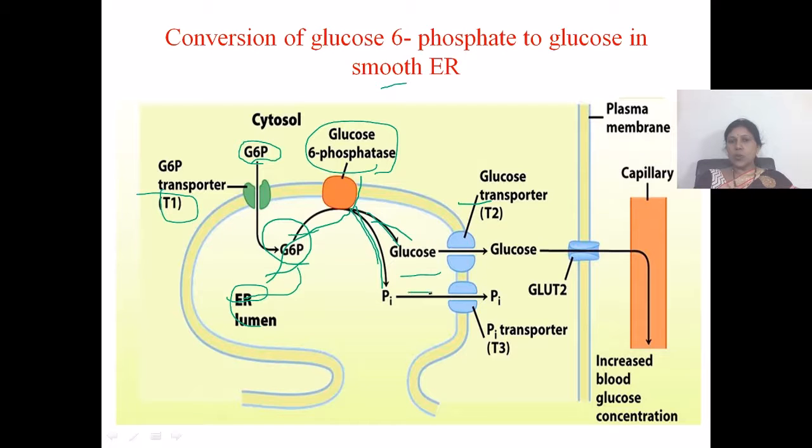So this glucose moves out of the endoplasmic reticulum with the help of glucose transporter 2.